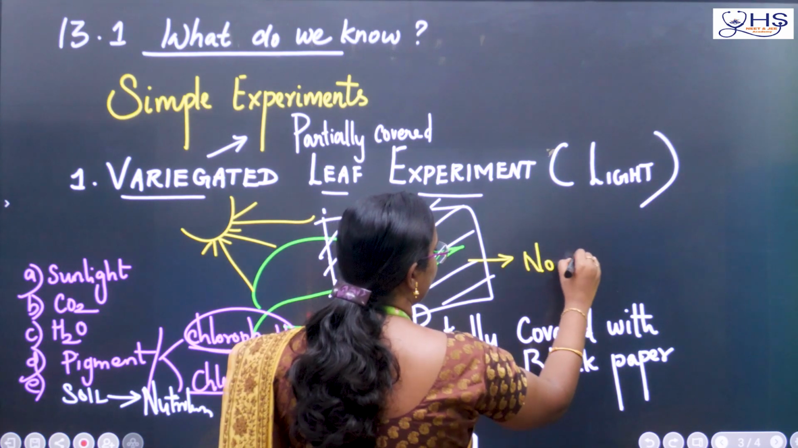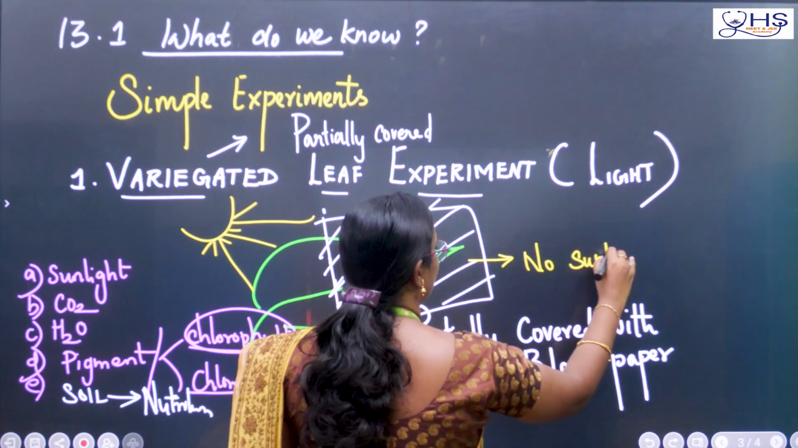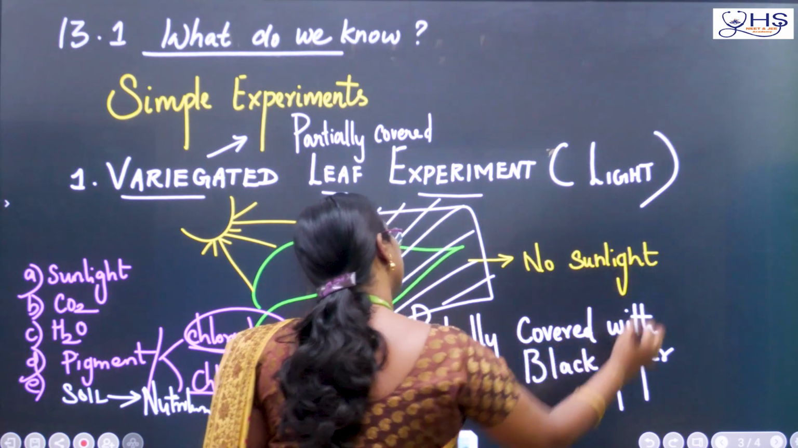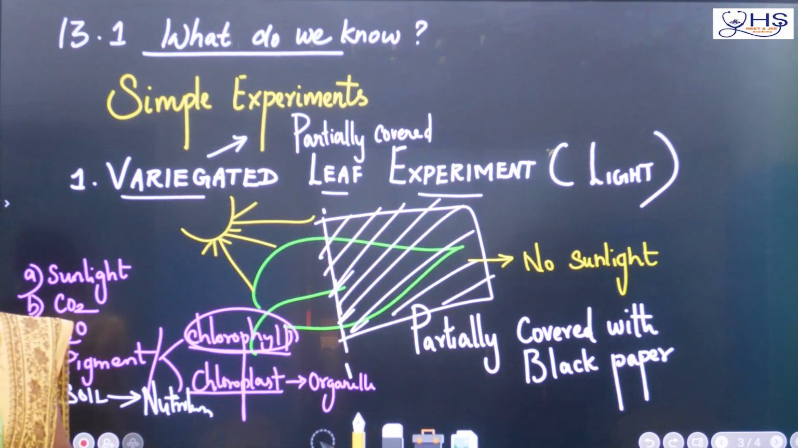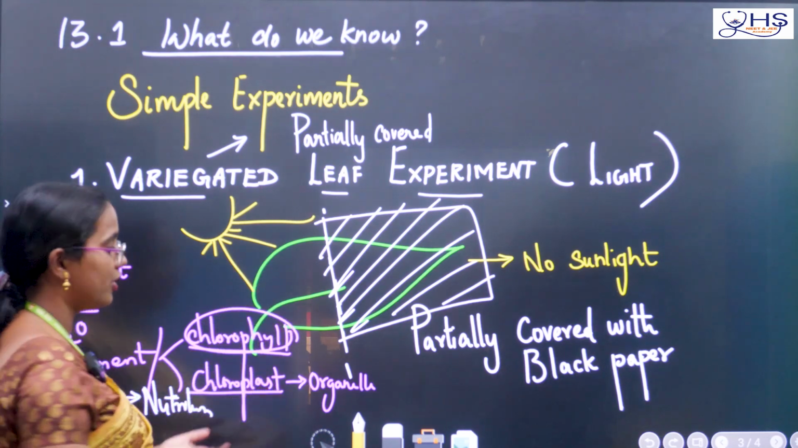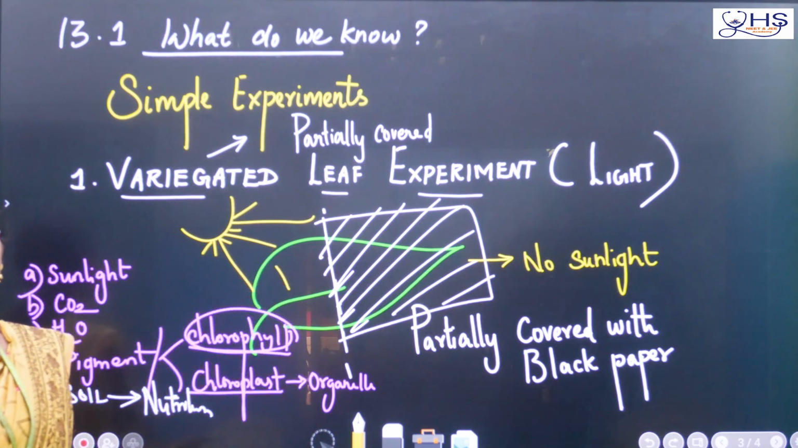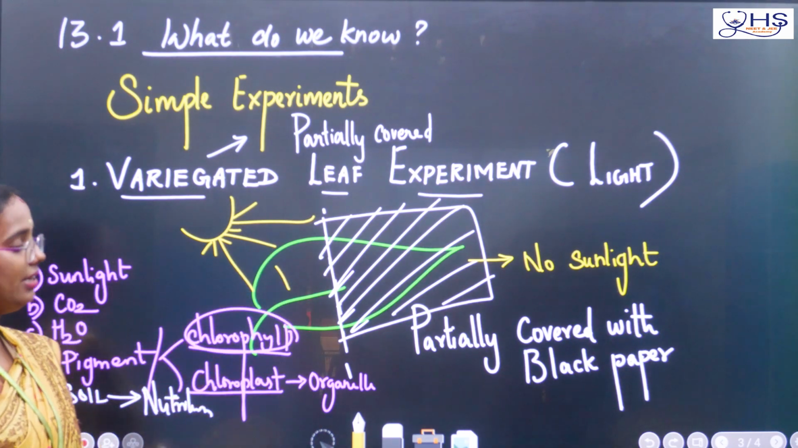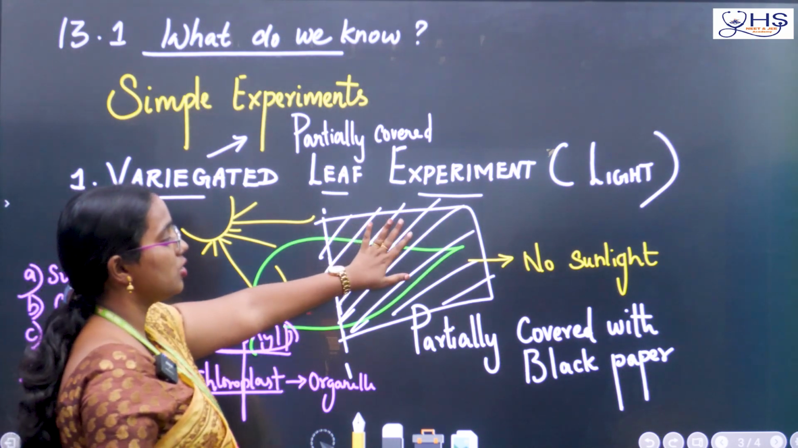Here, it will not receive sunlight. Why? Because it is covered. So, it won't receive the sunlight. Here, this part is not covered. So, obviously, it will receive a lot of sunlight. Now, at the end, if you are going to check, here the starch will be present.